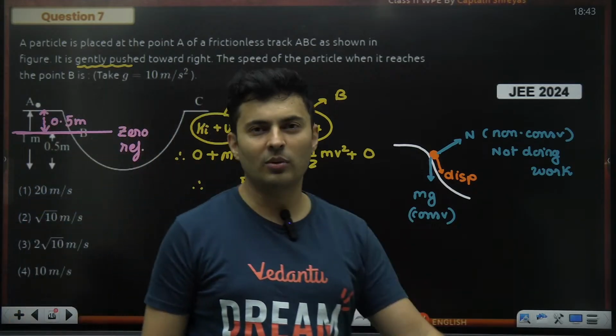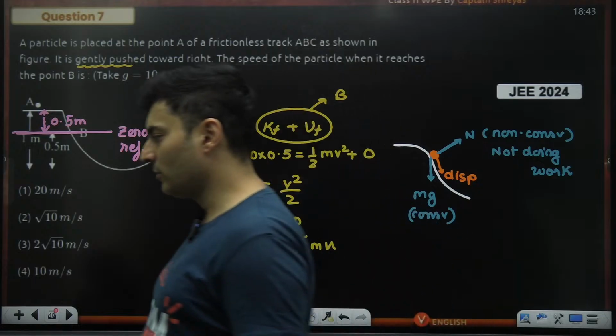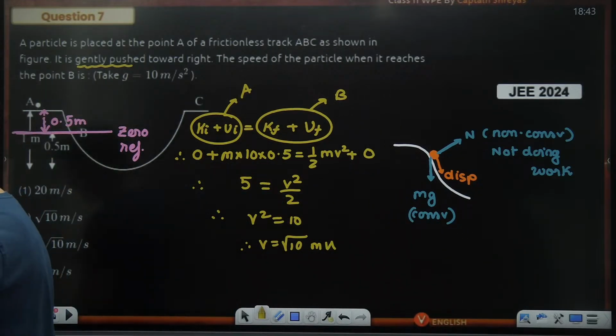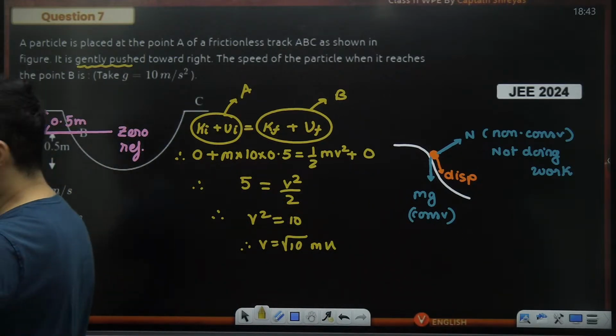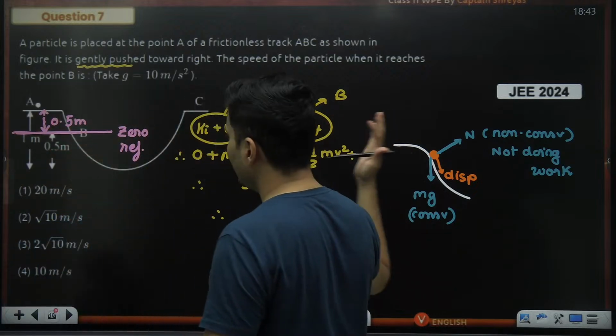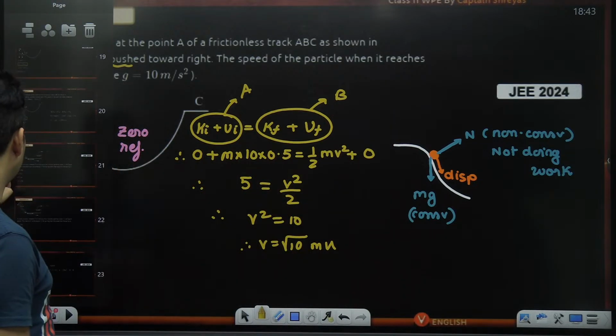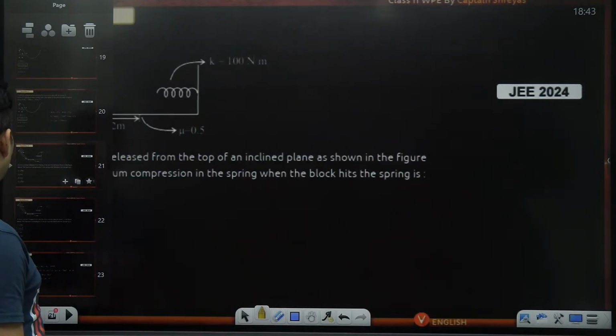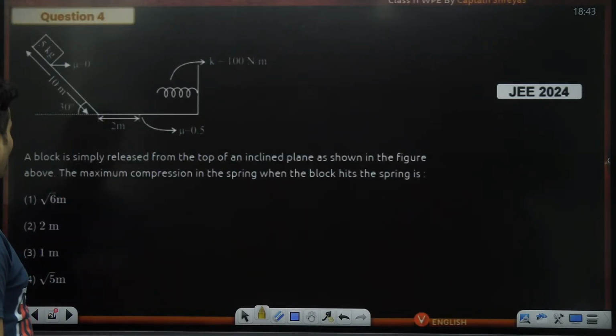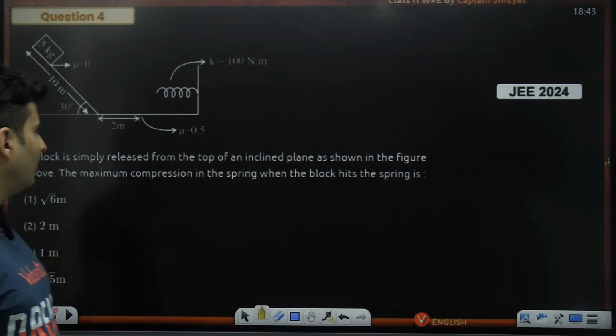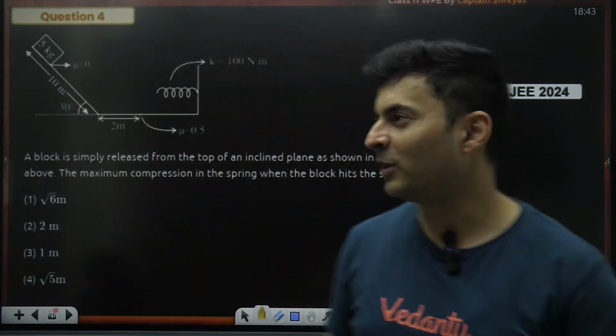Perfect. JEE 24 question. This kind of laddu question had come. Can you believe that? Perfecto. This is how you use mechanical energy conservation. Let's go to another question. Now, I think in this particular question, mechanical energy may not be conserved because I can see some friction and all that is involved. Okay, beautiful.